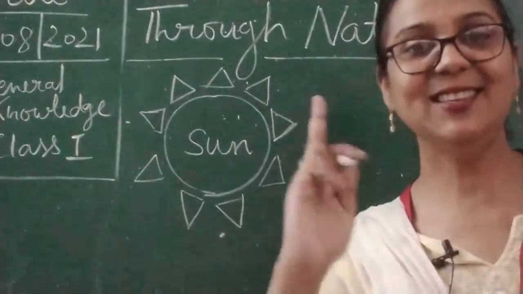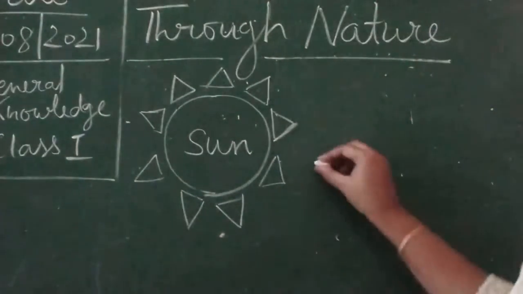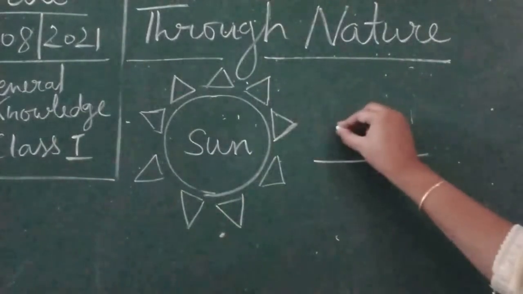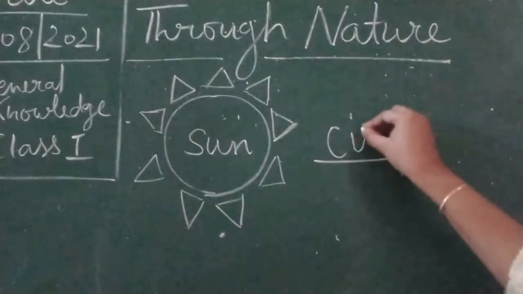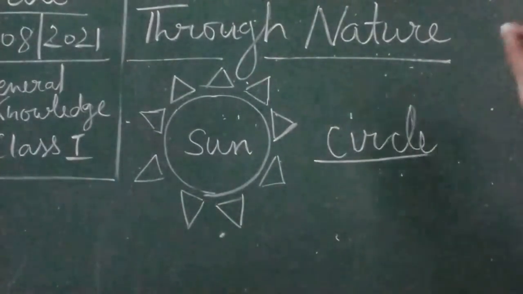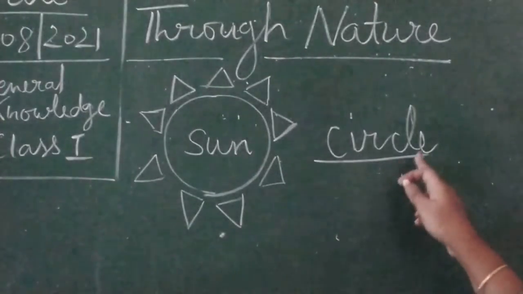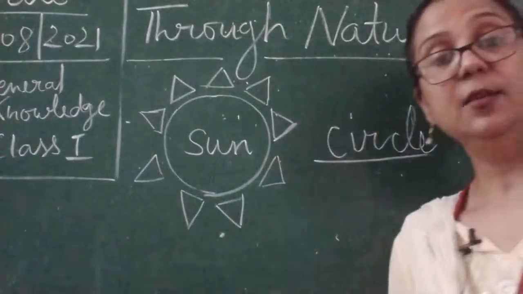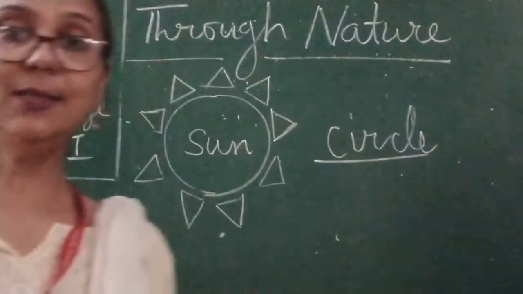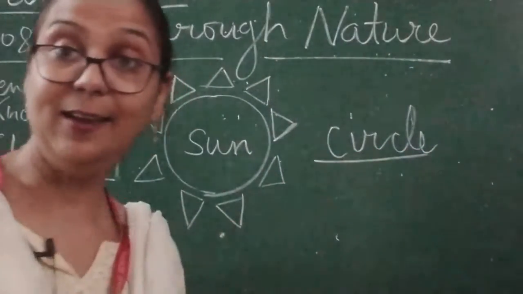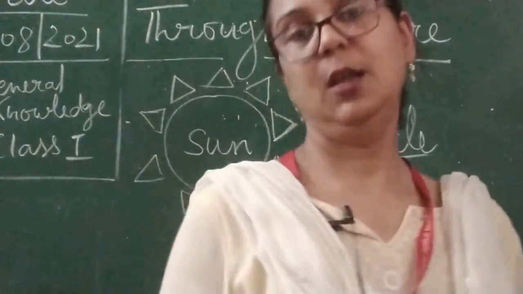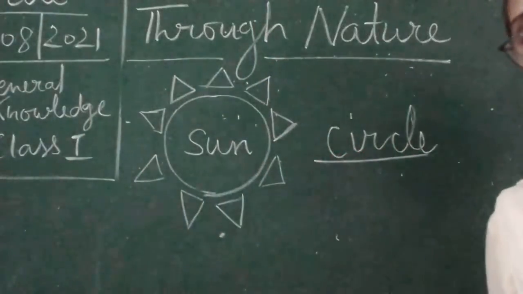Yes children, this is a circle. This is the sun and the shape of the sun is circle. C-I-R-C-L-E. The spelling of circle is C-I-R-C-L-E.